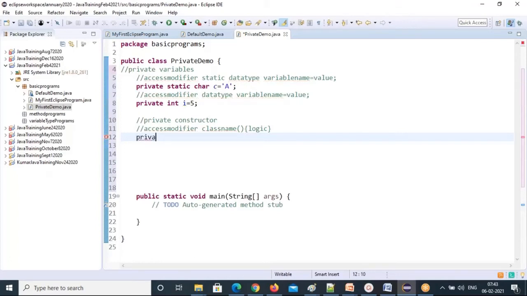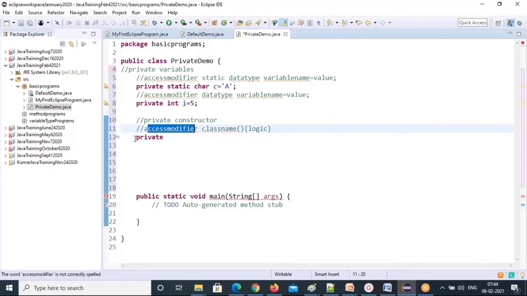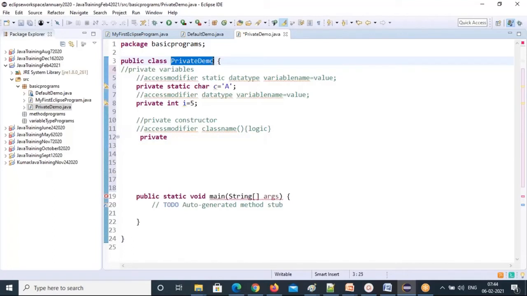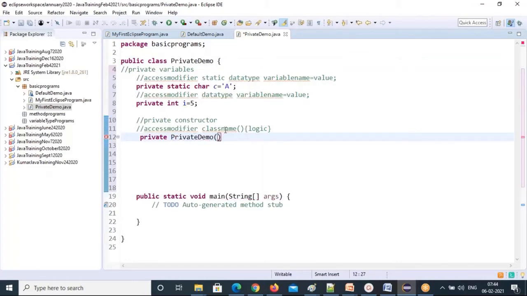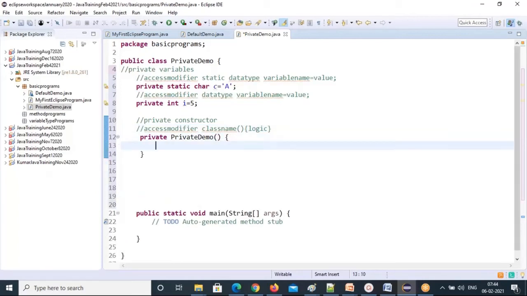So for access modifier, I'm writing private. See, in the access modifier place, I have written my private access modifier. Then class name. What is my class name? Private demo is my class name. So just copy paste. Then parenthesis. So next, after class name, what is there? Parenthesis. So I put a parenthesis here. As per the formulas, if you go, it's very, very easy for us to create each type of member in the class. So I'm just creating one print statement.